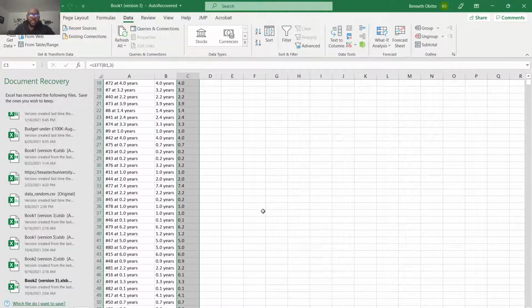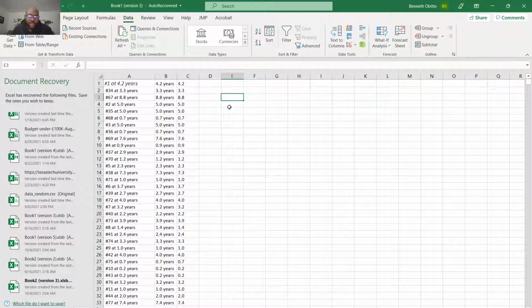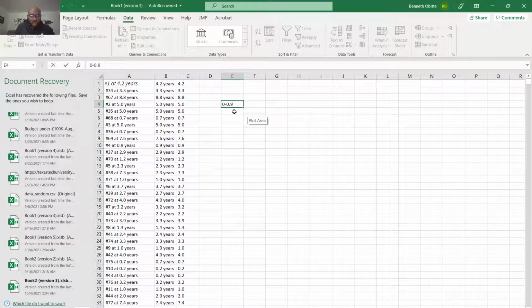Great. Now we need to summarize this data. We need to put them into bins, like from age 0 to 1, 1 to 2, that kind of bins. But here we'll be doing from 0 to 0.9, so this represents those that died within age 1.